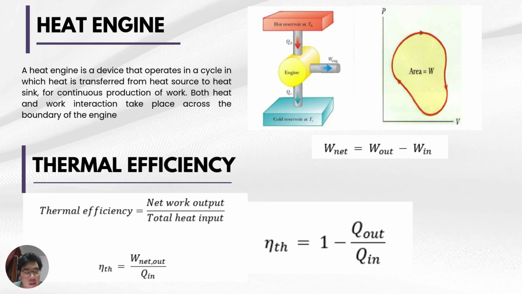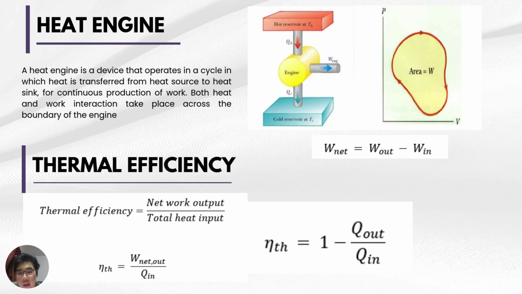Now we enter heat engine. A heat engine is a device that operates in a cycle in which heat is transferred from a heat source to a heat sink for continuous production of work. The formula is W net equals W out minus W in, while W in is the amount of work required to compress water to boiler pressure and W out is the amount of work delivered by steam as it expands in the turbine.